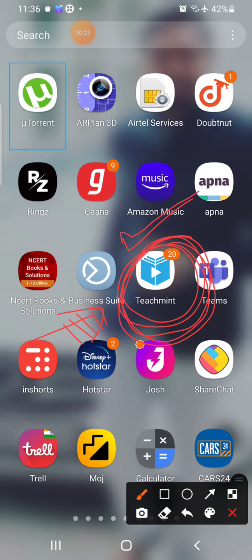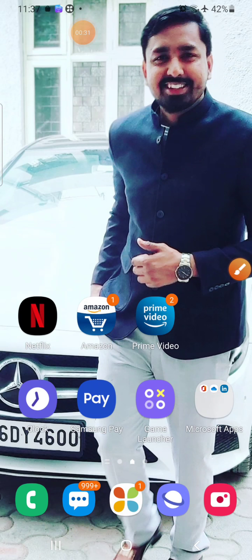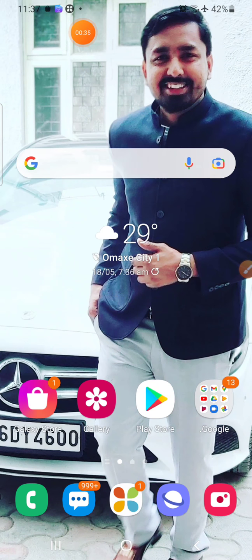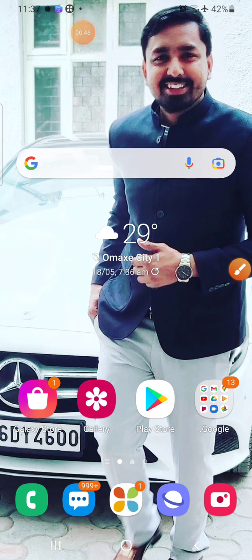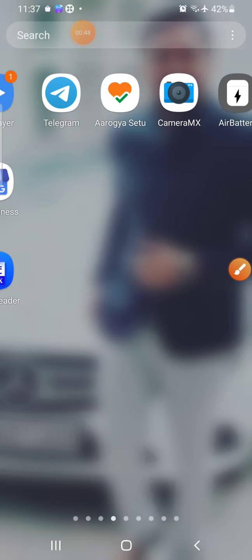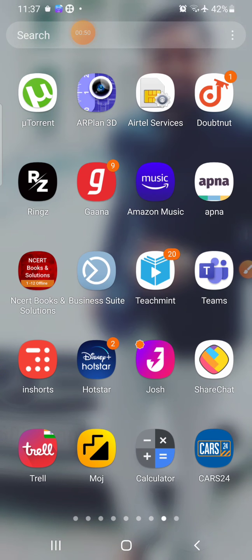How can you download this app? You can go on your Play Store, and after that you can download this app. This is my Play Store. As you have your phone, you have your Play Store. In the search box option you can write the name if you do not know. After download, this app will come here in your app list.